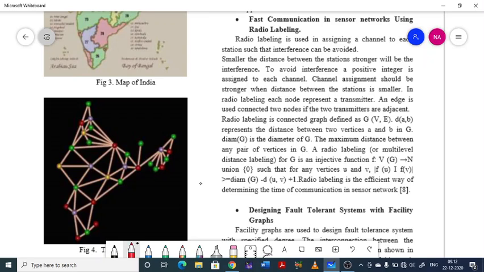So with this we have discussed 2 applications of graph coloring. One is time scheduling, how to schedule a timetable with teachers and corresponding subjects as input, and the second application is GSM networks using graph coloring. With this we are going to wind up the applications of graph coloring. Next we shall discuss some electrical networks. Thank you, and this research paper will be shared with you for your reference.